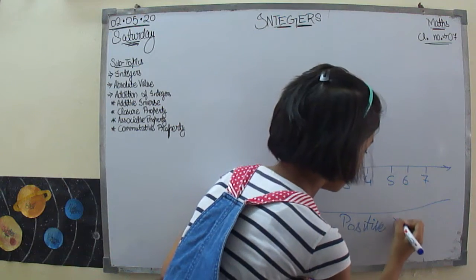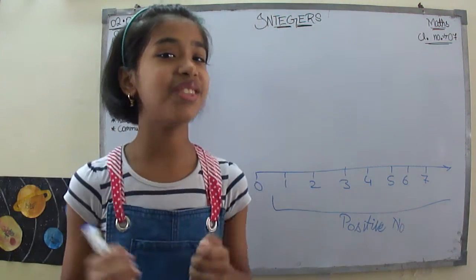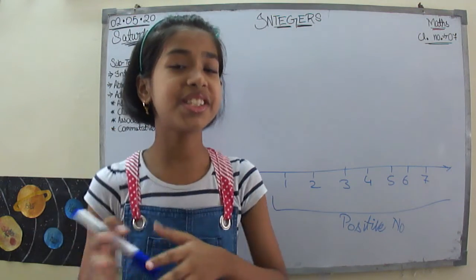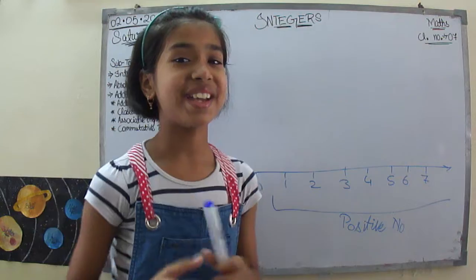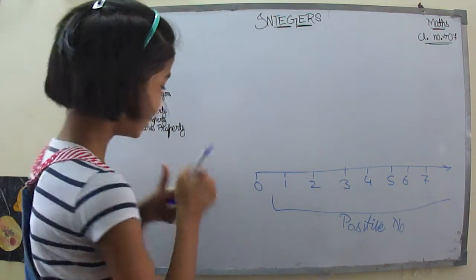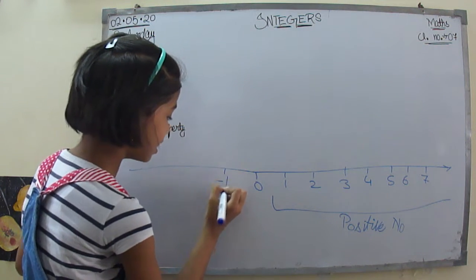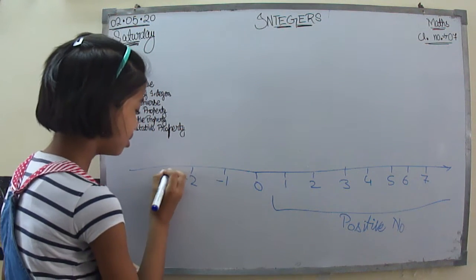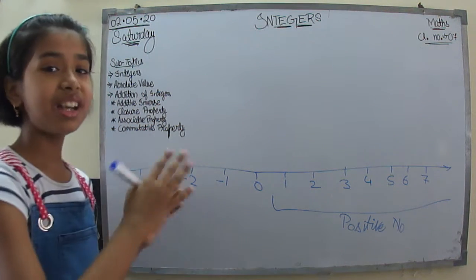Positive numbers. And what lies at the left side of the 0? The numbers, you know that, are the negative numbers, which are something like this. They are represented as -1, -2, -3, -4 and so on.